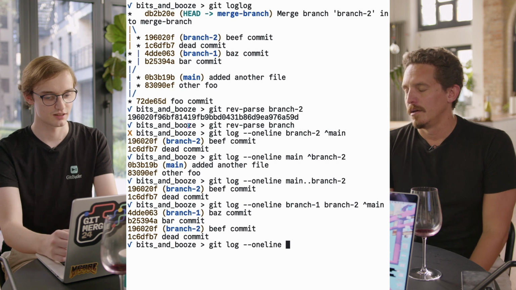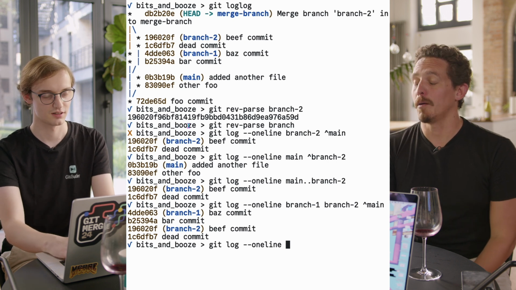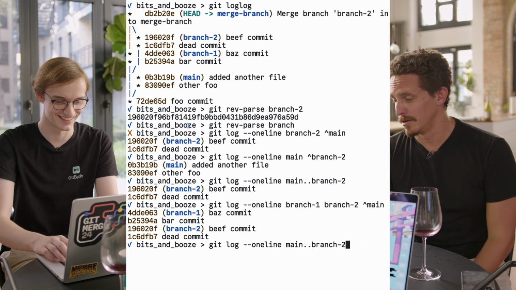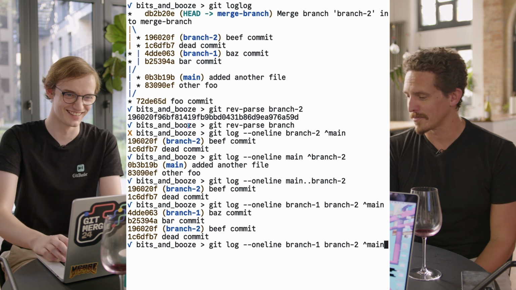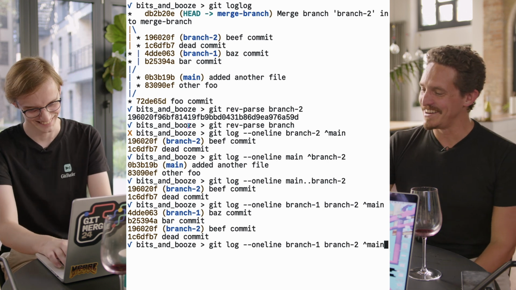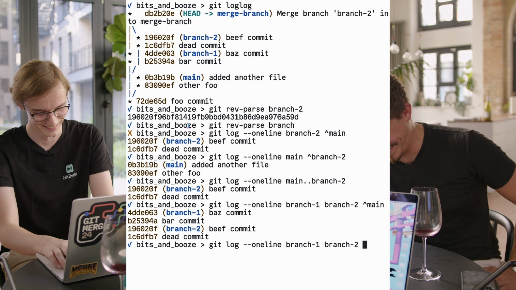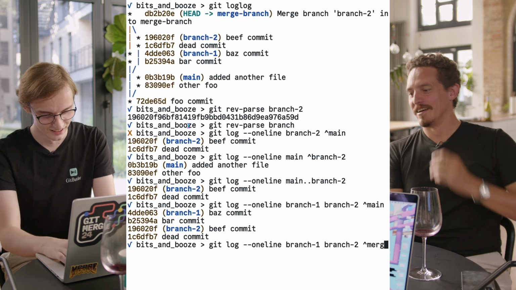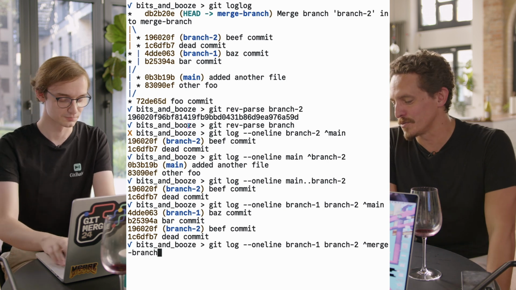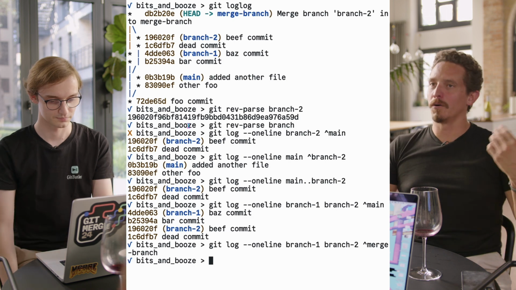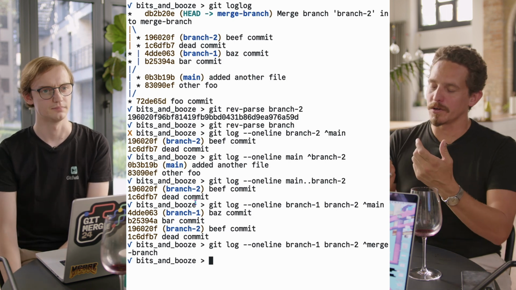That's cheating. So what do you want to do? I want you to hit the up arrow twice. Once. And then not merge-branch. It's not going to show anything because everything is reachable from merge-branch, right? So it's kind of a nice way of looking at the network.